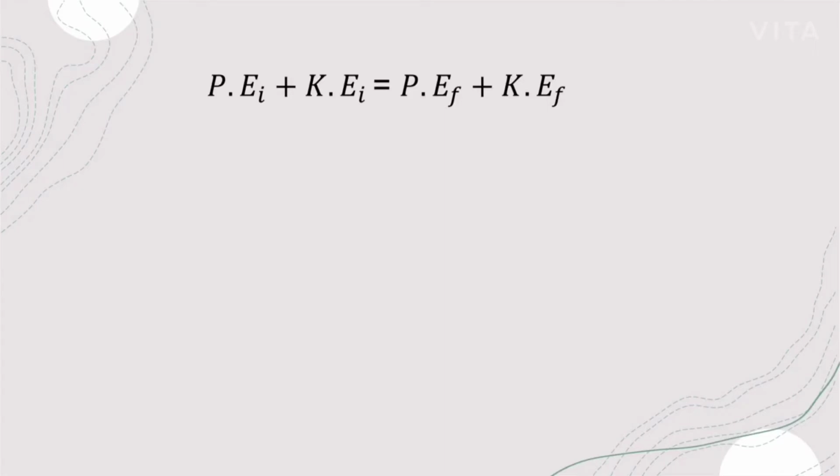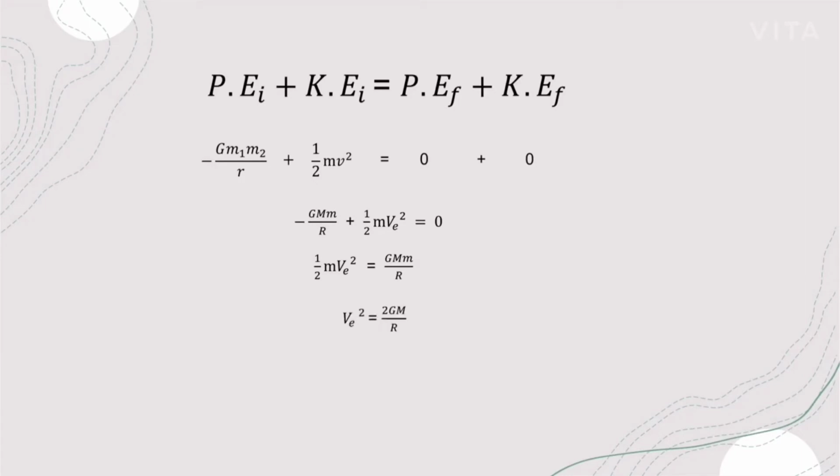Now, since we know the formulas of these energies, we'll substitute them. Therefore, minus capital G m1 into m2 by r plus half mv square is equal to 0 plus 0. Since the body reached the infinity, therefore the final energies are 0. Therefore, minus capital G capital M into m by capital R plus half mve square is equal to 0. Therefore, half mve square is equal to capital G into capital M into m by capital R.